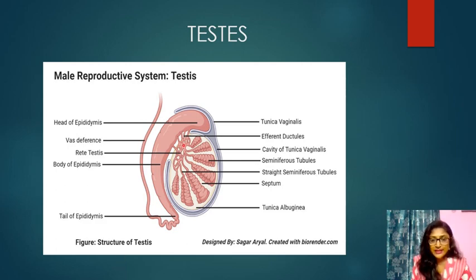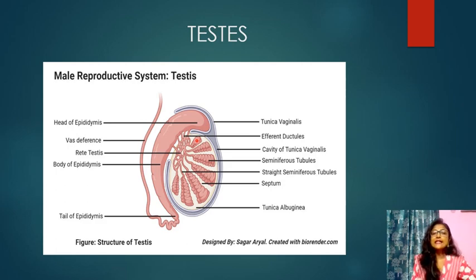This is the seminiferous tubules. This part is the seminiferous tubules. Here we can see so many seminiferous tubules are present. These seminiferous tubules are lined by two types of cells. One is the male germ cell, another one is the Sertoli cells.